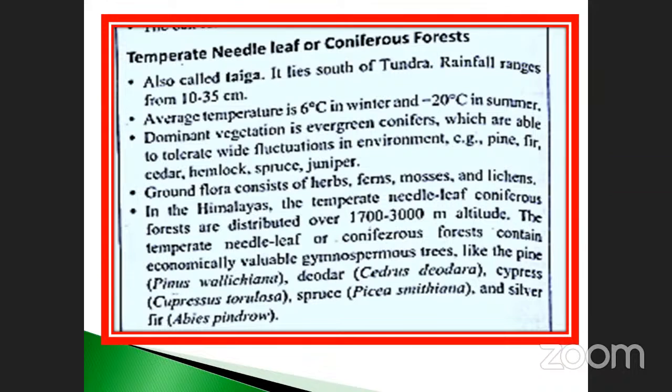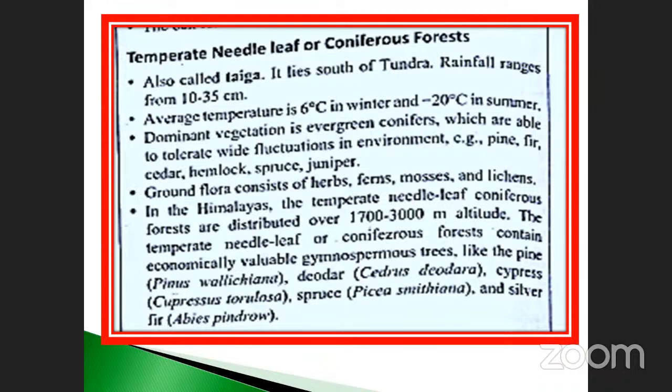Mostly, just imagine, the coniferous trees as well as needle trees, maximum gymnosperms are there. Gymnosperms you already know. Pinus is also one of them. Cycas is also there. But they have given which one? Pinus, and also deodar, Cedrus deodara.